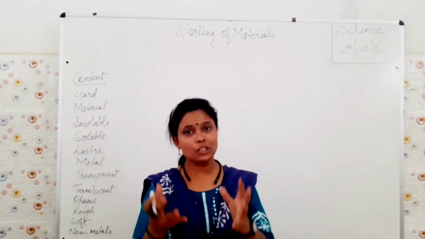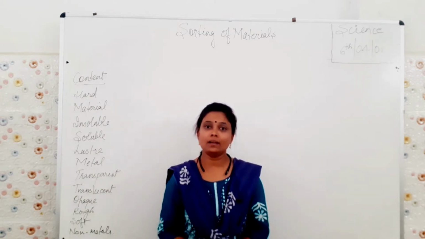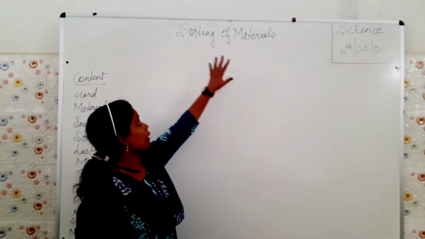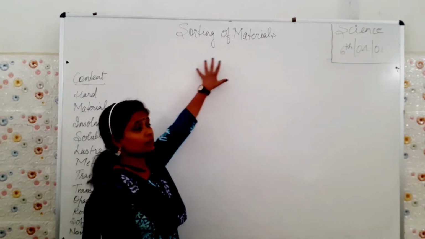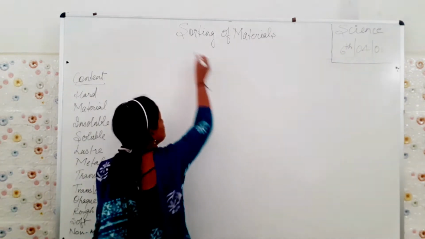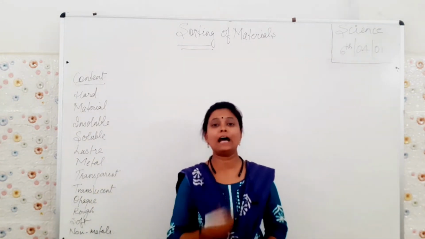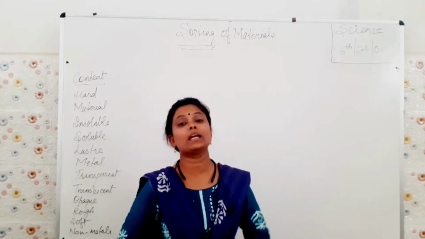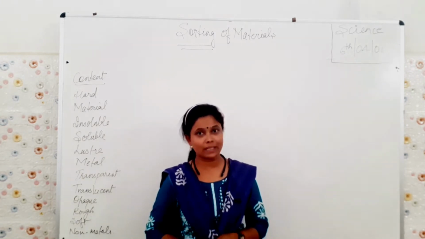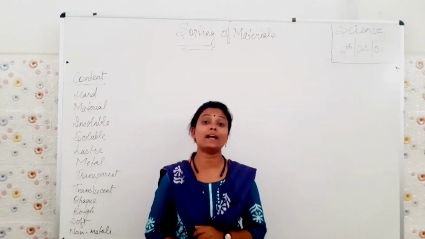Now let me introduce this chapter. The name of the chapter is Sorting Material. Sorting means to differentiate, the story which we have discussed in the beginning of the chapter. Okay, so in that situation what had happened?